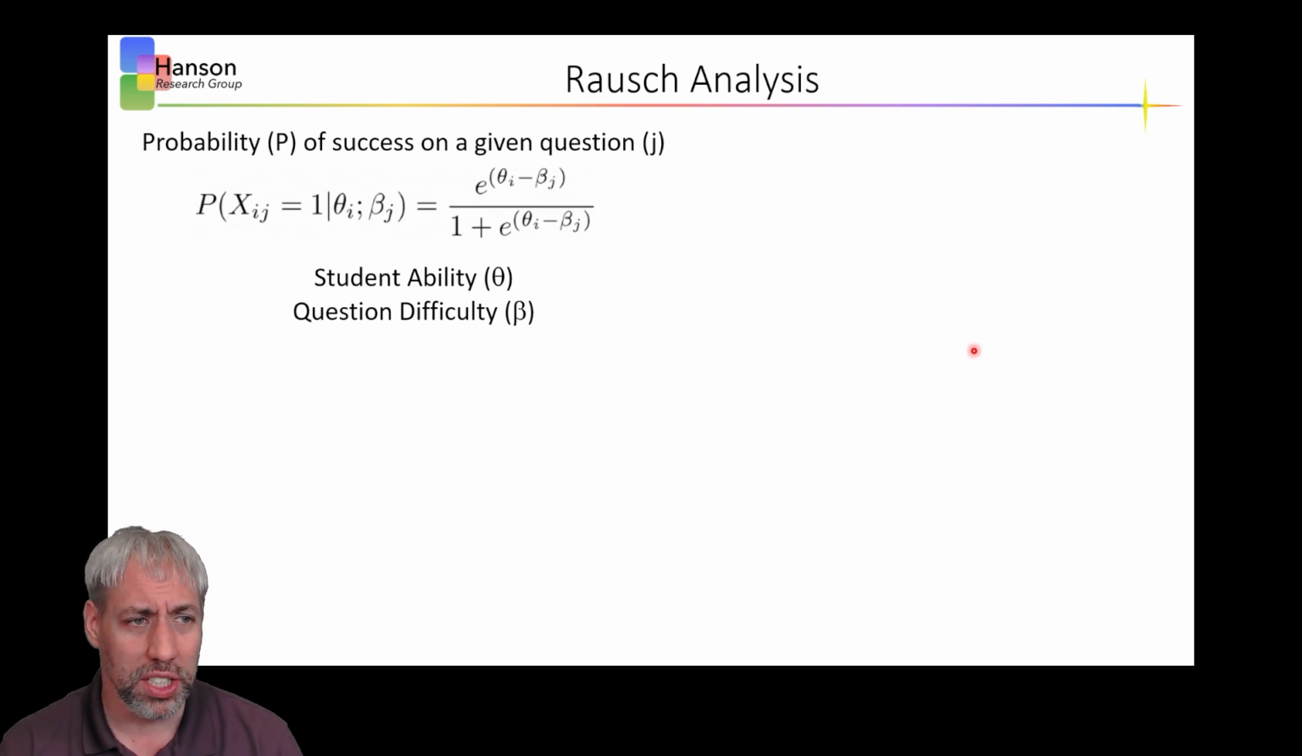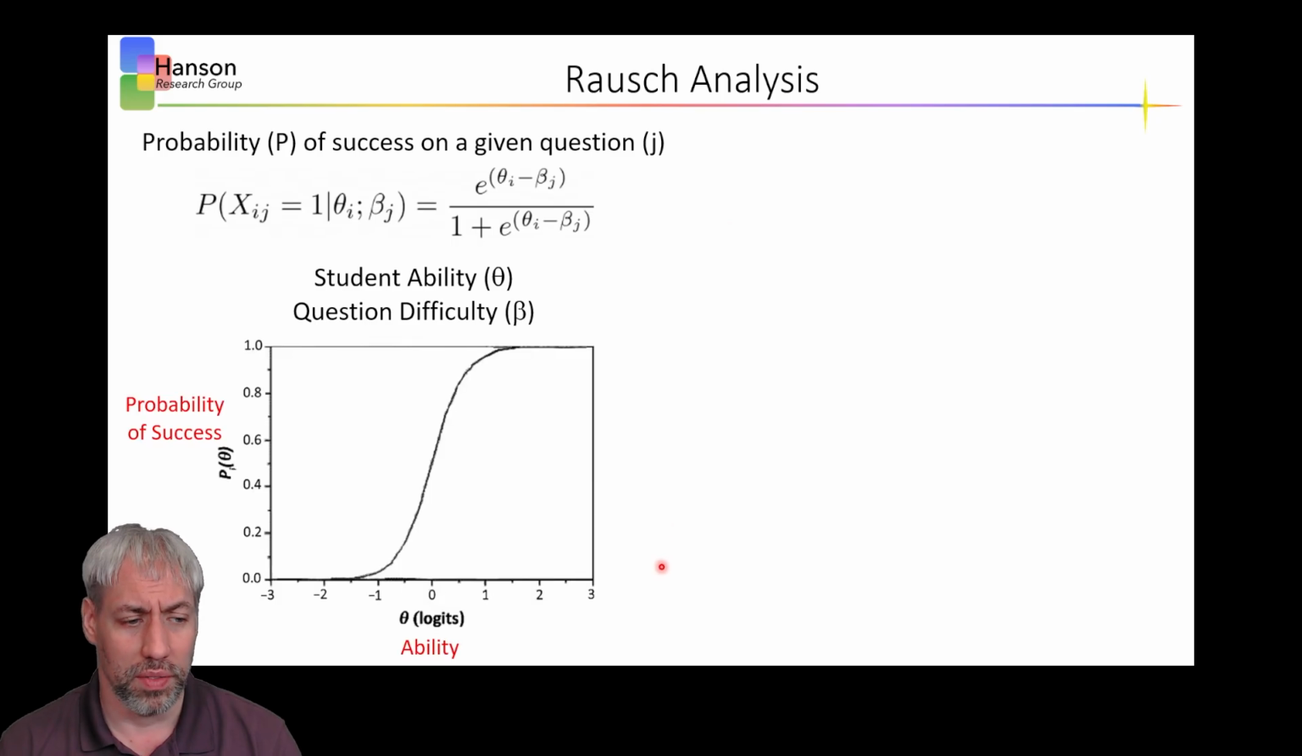And so we turned to Rasch modeling. Rasch analysis basically says the probability of success on any given question is related to two parameters: student ability and question difficulty. For every question, you get a graph that looks something like this, where ability is on one axis and probability of success is on the other. As a student's ability goes up, so too does their probability of success. As their ability goes down, probability of success goes down.